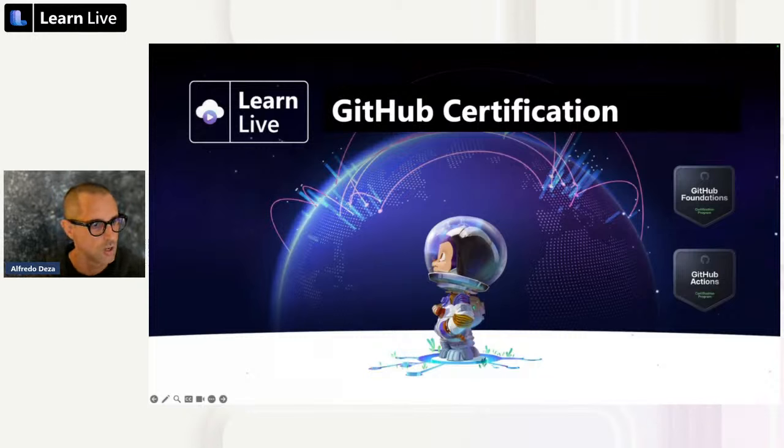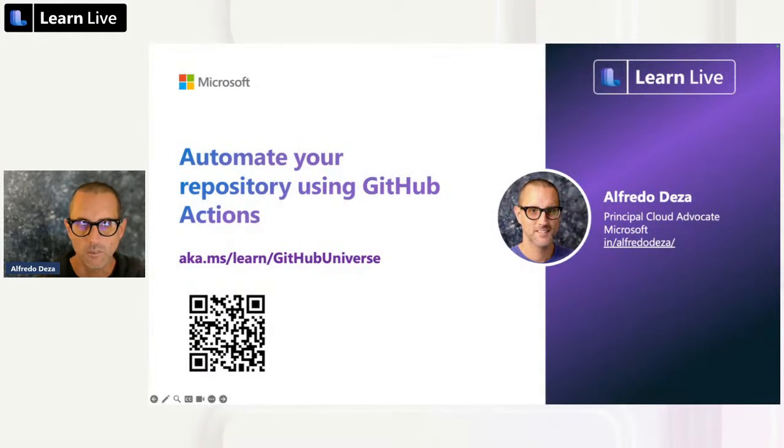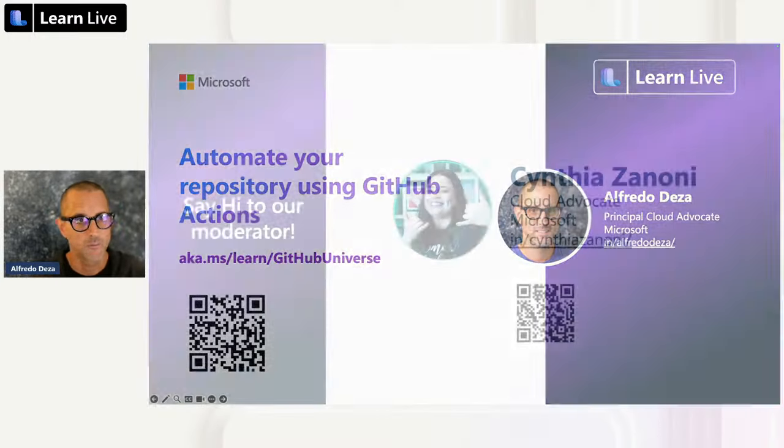All right, so let me go with my slides here. So who am I? Well, I already gave my introduction to you. We're going to talk about automating your repository using GitHub Actions specifically. I'm going to play with several GitHub technologies, GitHub Codespaces, GitHub Copilot, and GitHub Actions, and we're going to see how we can make all that work together.